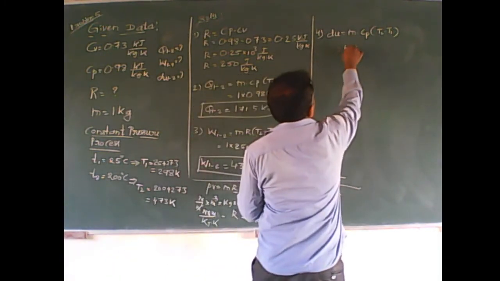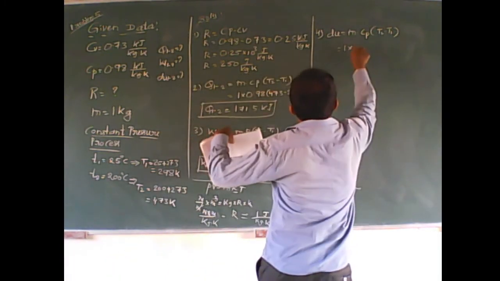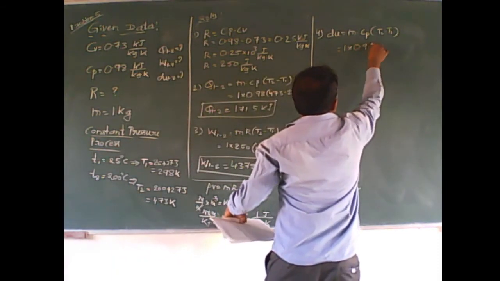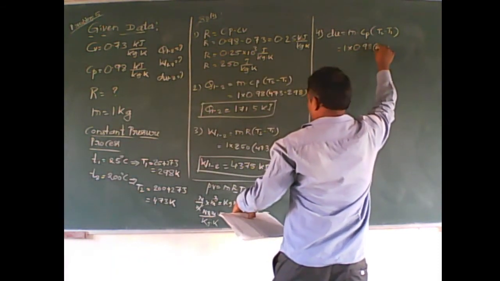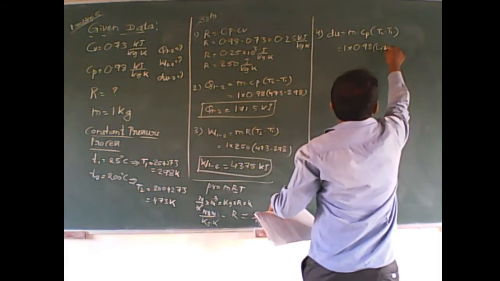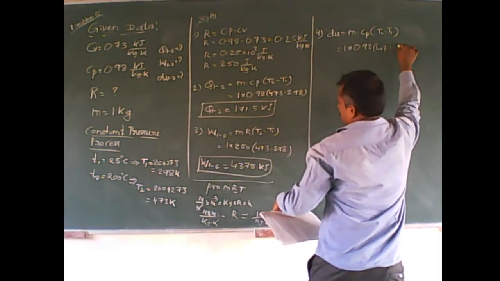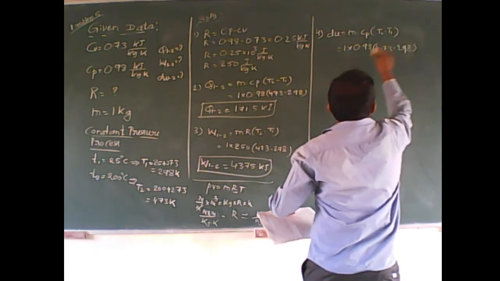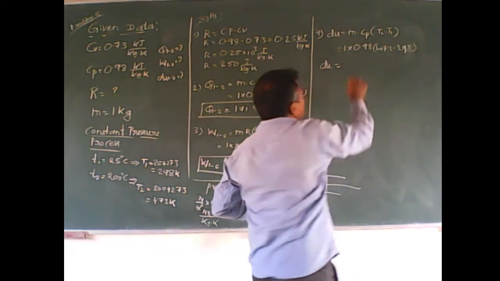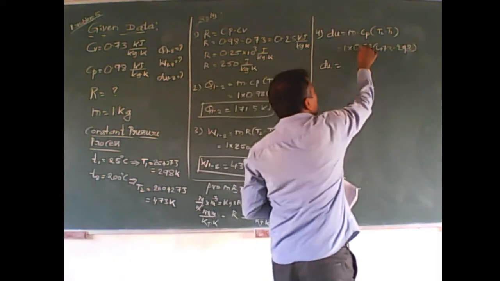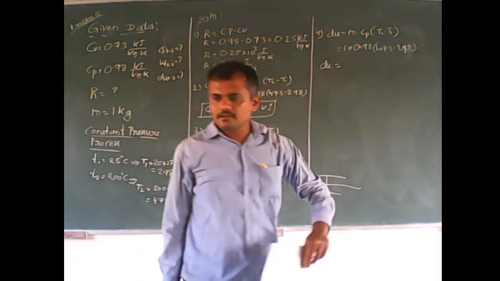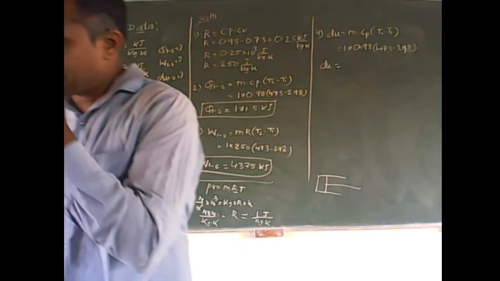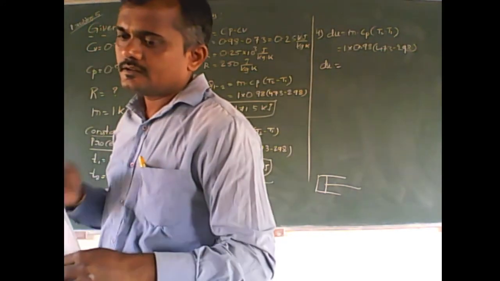So here I will substitute mass as 1, Cp is 0.98, into 473 minus 298. So calculate the value. 0.98 into, what is the value of Cp here?